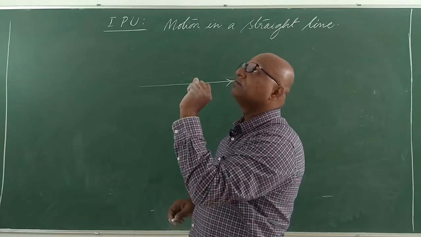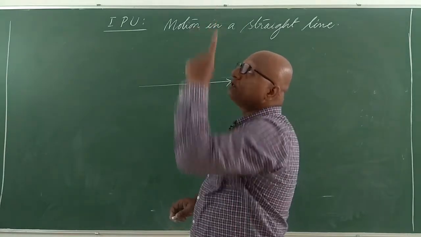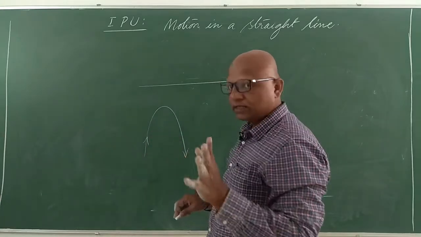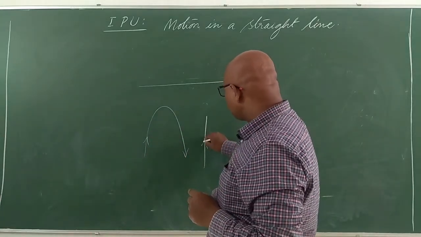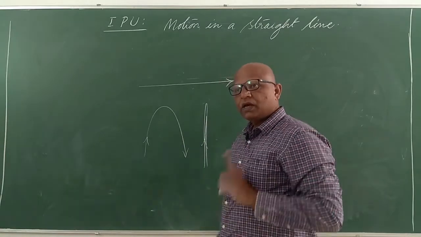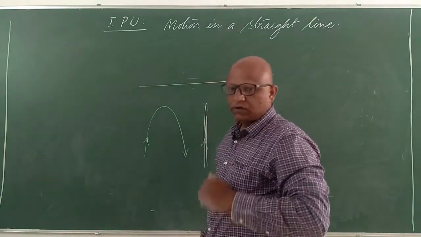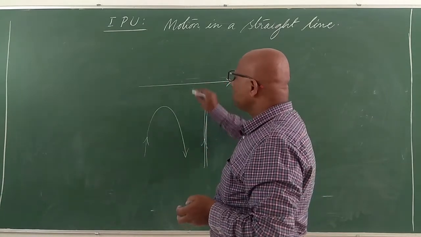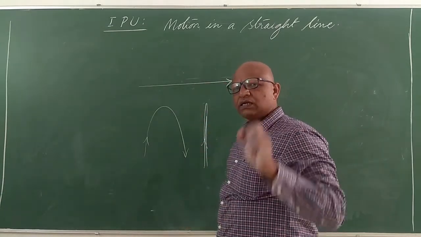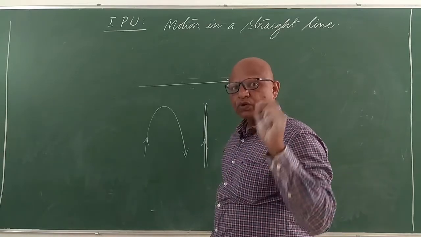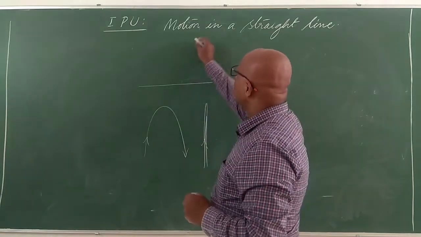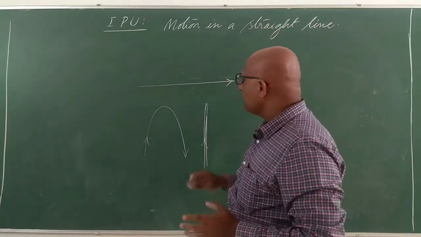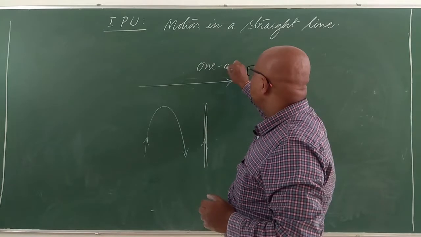If you throw a ball vertically upwards, not like this, if you throw somewhere and it falls somewhere else, not like that. You should throw it in such a way that it comes back to you in the same position, vertically upwards and vertically downwards. So this is also motion in a straight line. Whatever moves in a certain direction without any deviation, we can say it is motion in a straight line. It is also known as motion in one dimension.